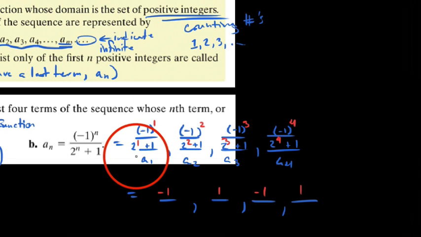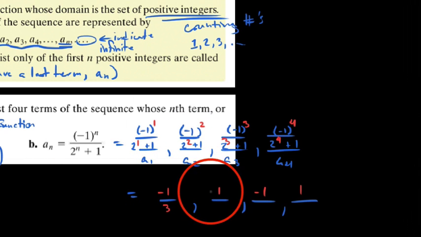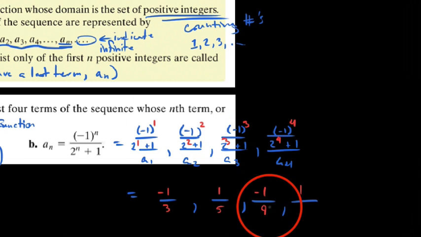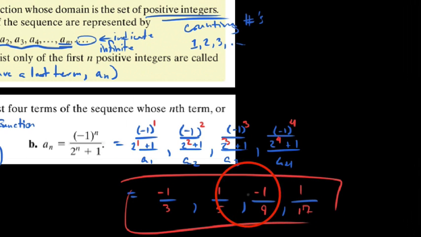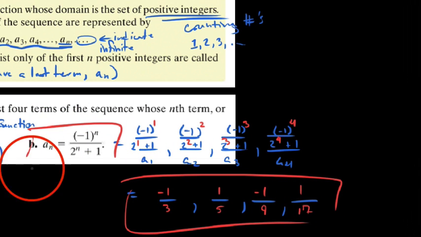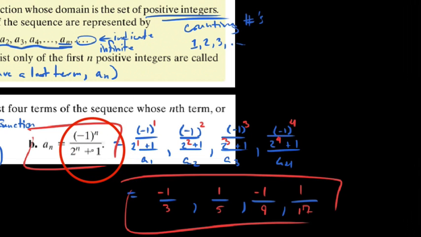And for the bottom, we get 2 to the first plus 1. Well, that's 2 plus 1, which is 3. 2 to the second plus 1 is 4 plus 1, which is 5. 8 plus 1 here would be 9. And here we get 16 plus 1, which is 17. So we can see that this is the first 4 terms of the sequence. A sequence is really defined just like a function, but whose domain is the set of natural numbers. And we can use that rule for the nth term to write out any term in the sequence we want. Cheers.